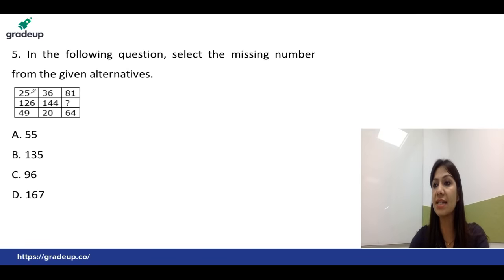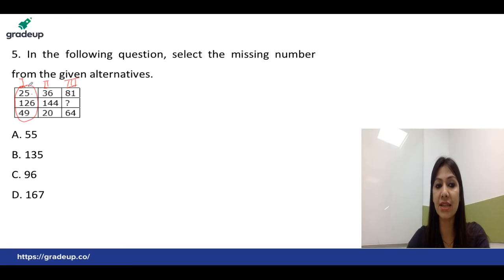Now the point is to find out the relationship between the numbers. Okay, if you notice, we have 3 square numbers given in the first row, but the same is not happening in the third and the second row. Even if you find out the difference in the numbers, that is not working here. So check one simple rule in the first column, and generally this rule is applicable for the matrix of 3 cross 3. Generally it happens for the matrix of 3 cross 3.